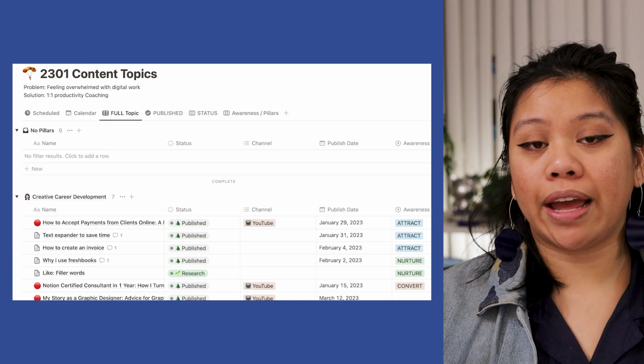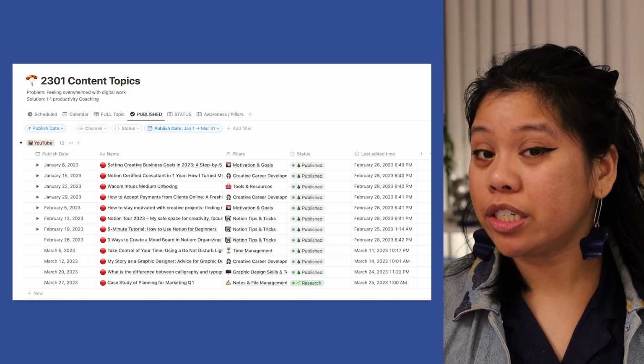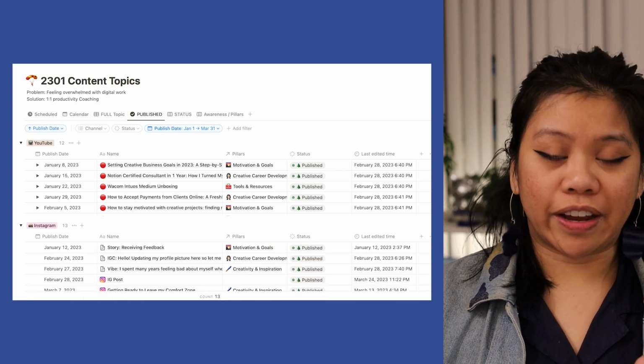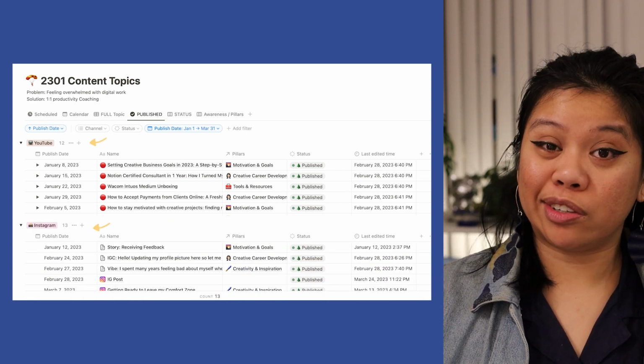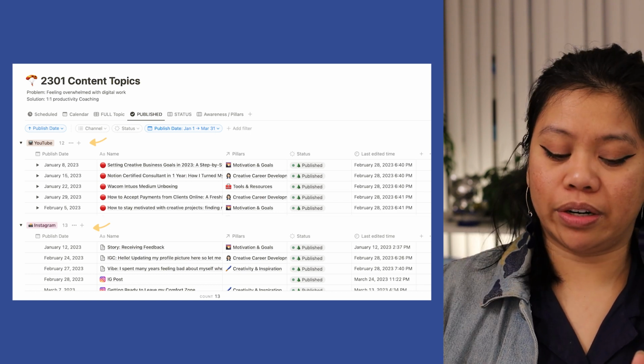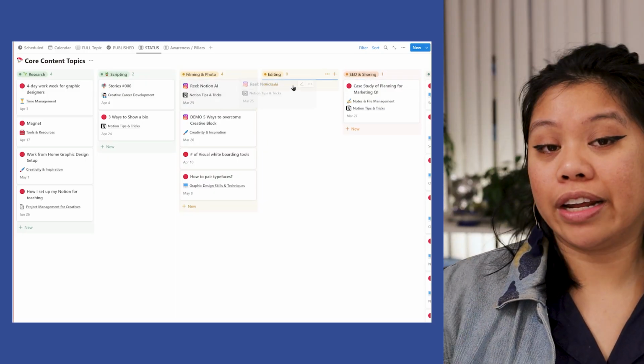The third item that I have is the full topic list of everything with all of the different ideas. I also have a view for ones that are currently published, where the status is set to published, and they're also grouped by channel so that I can see all the YouTube pieces of content that have been published, Instagram, etc. Status is one where you can click and drag depending on what progress they are in. I don't use that, but if you're working with someone who might find value in it, I think it's always a useful view to have.